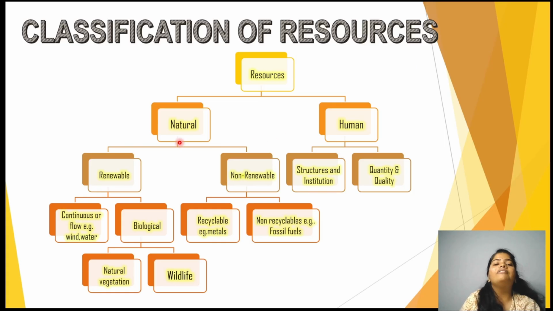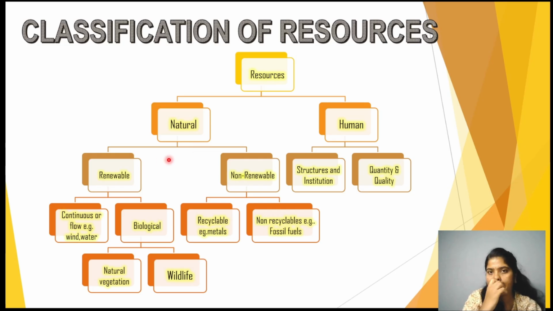Likewise, naturally available things, which could be renewable or non-renewable, are also resources. Renewable resources are those which are continuous or in flow, for example wind or water. Further, we have biological resources, that is natural vegetation and wildlife. Apart from that, we have recyclable resources, that is metals, and non-recyclable resources, that is fossil fuels. All these come under natural resources.